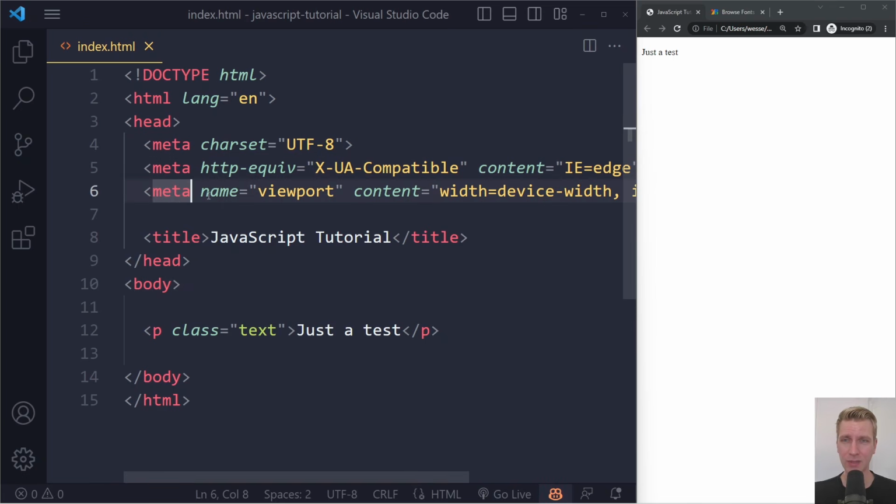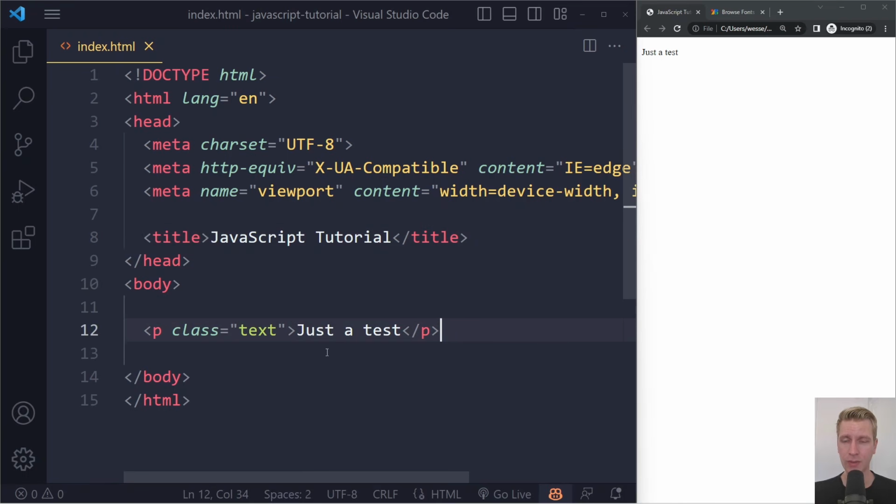In the head, we have these weird meta tags. It's not really important to understand this. This is for the character set. This is for Internet Explorer. And this one has to do with making it responsive. So don't change anything here. The title here is actually what we see in the tab as well. Search engines like Google may also use this.